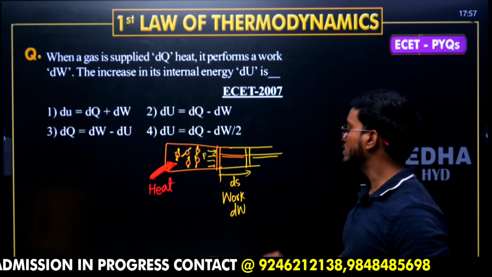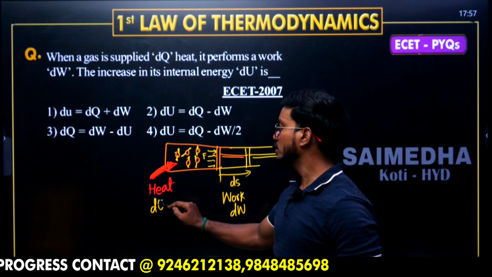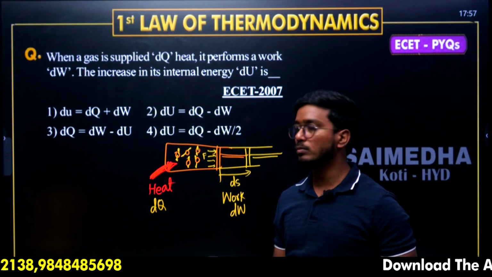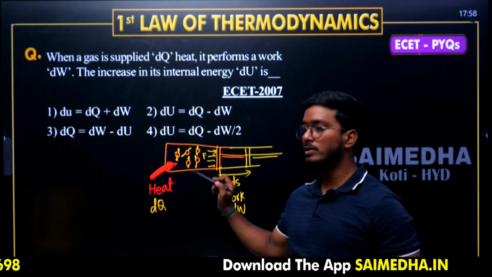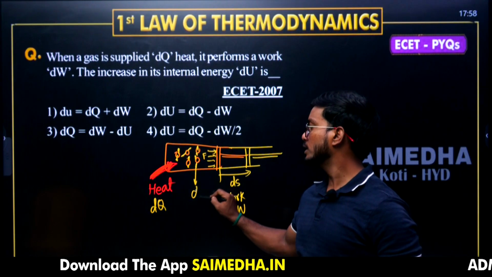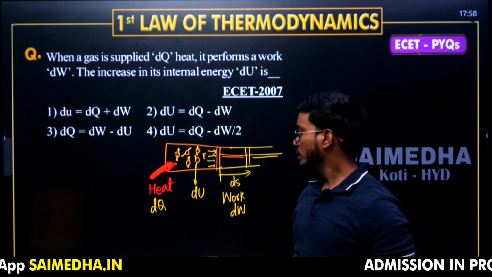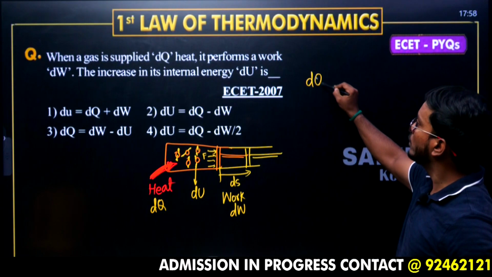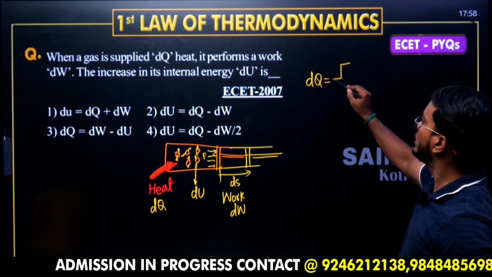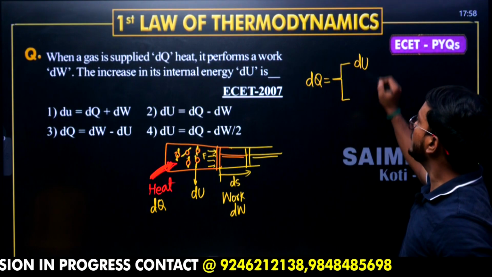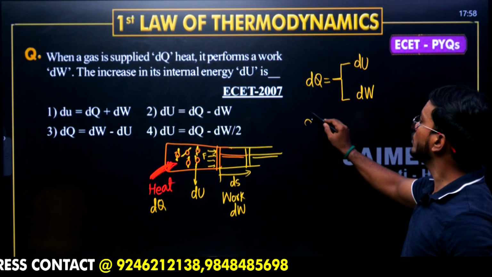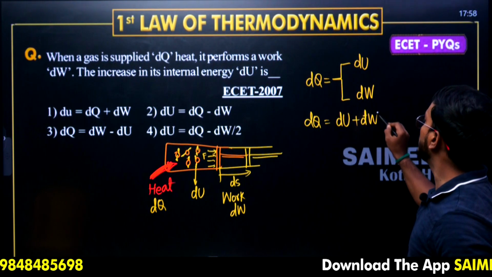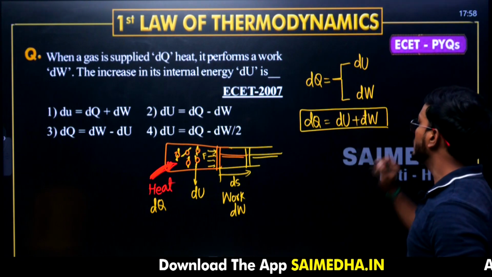Here work is given as dW, heat is given as dQ. But total conversion of heat to work is not possible because molecules are going to absorb some energy for themselves. That molecule energy is internal energy dU. So if you want to write this equation, heat is what we are transferring, and it is getting split into internal energy and work transfer. That means heat energy is splitting into two energies, one is internal and one is work.